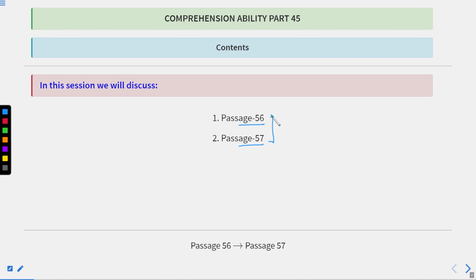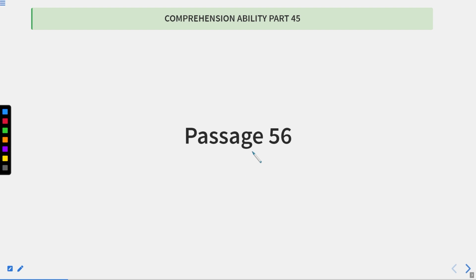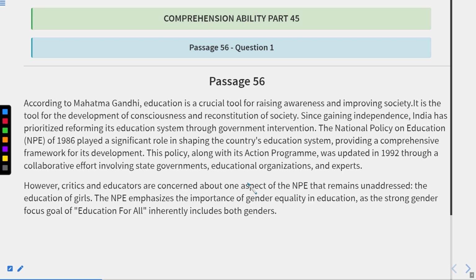Okay, so now let us begin with passage number 56 first. What we will do is read the entire passage first. We'll try to figure out the meaning of that particular passage, and after that we'll go through the questions. Okay, now let us see this passage number 56. It is not very big, but it contains two paragraphs. So first of all, let us try to read this entire passage.